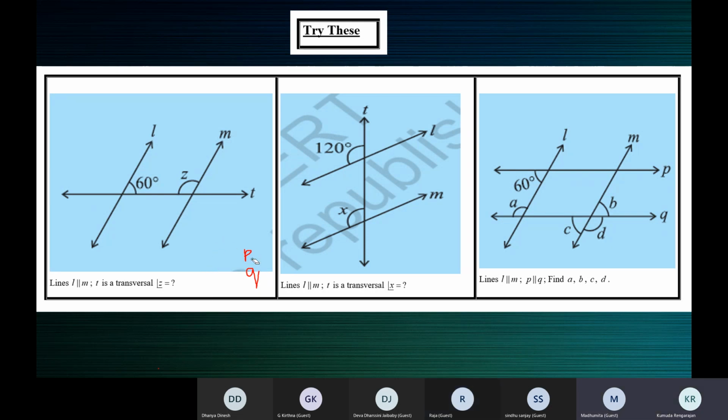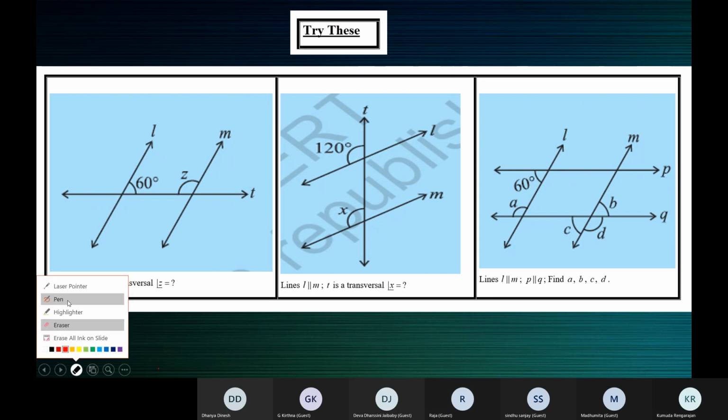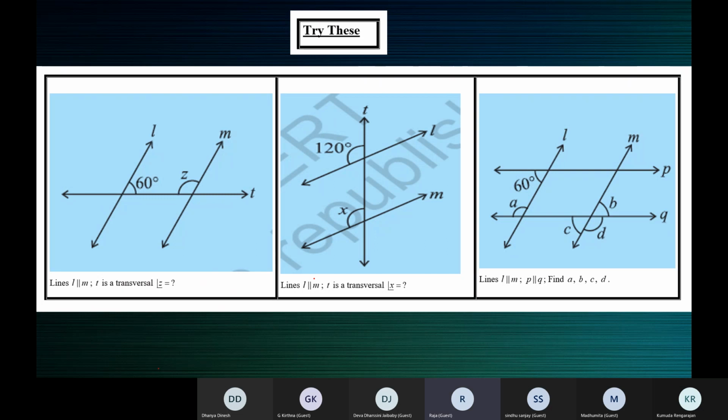Angle A and angle D are... A and C, is it? Angle is A and D, ma'am. A and D. Not A and C. Let us draw.